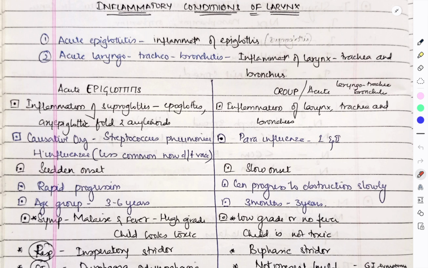Today let's learn about some inflammatory conditions of the larynx. So first we'll have acute epiglottitis, that is inflammation of the epiglottis, mainly the supraglottis, and acute laryngotracheobronchitis, that is also known as CROUP, meaning inflammation of the larynx, trachea and bronchus. Let's see each one separately.